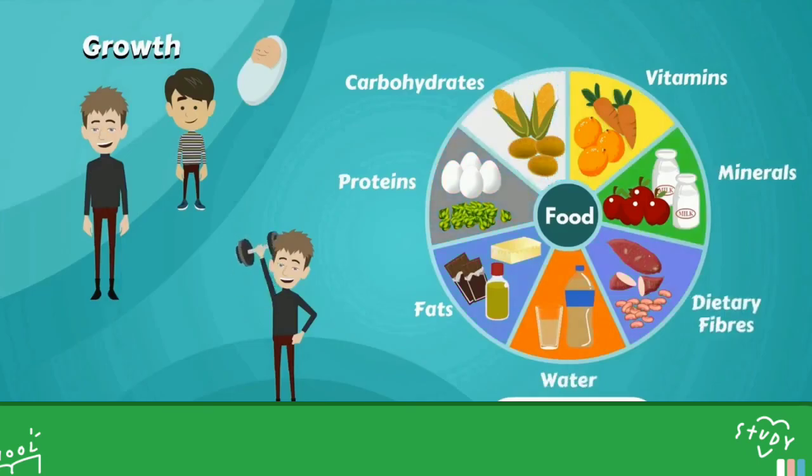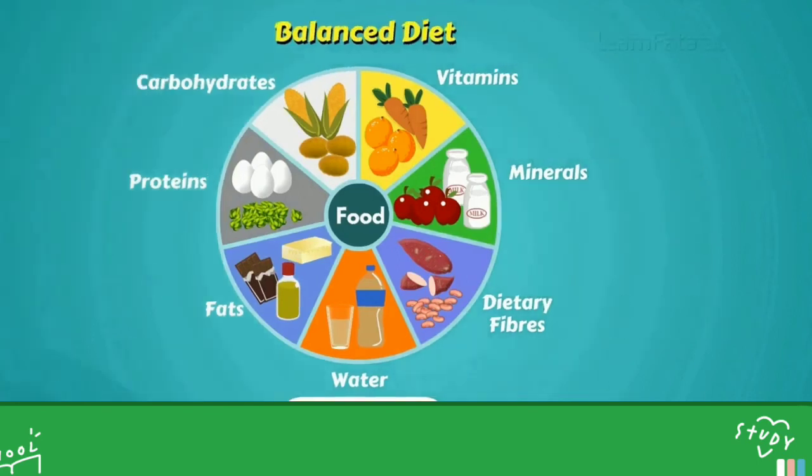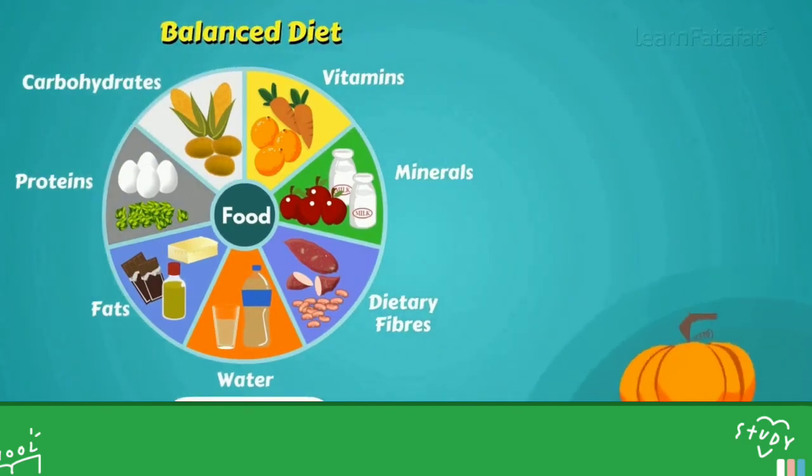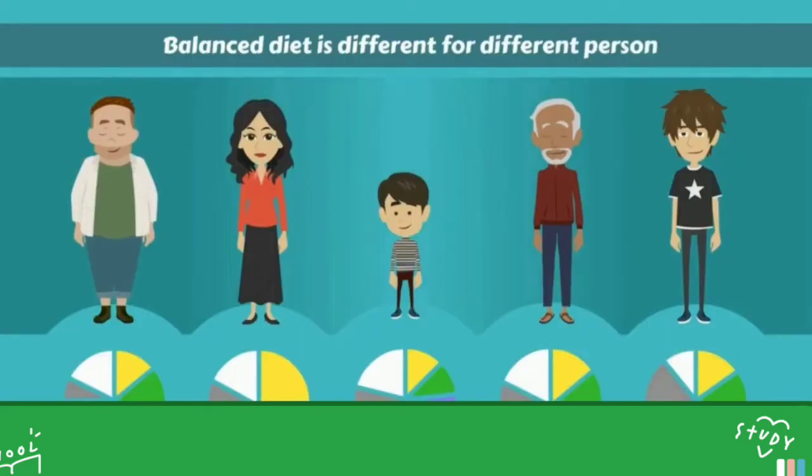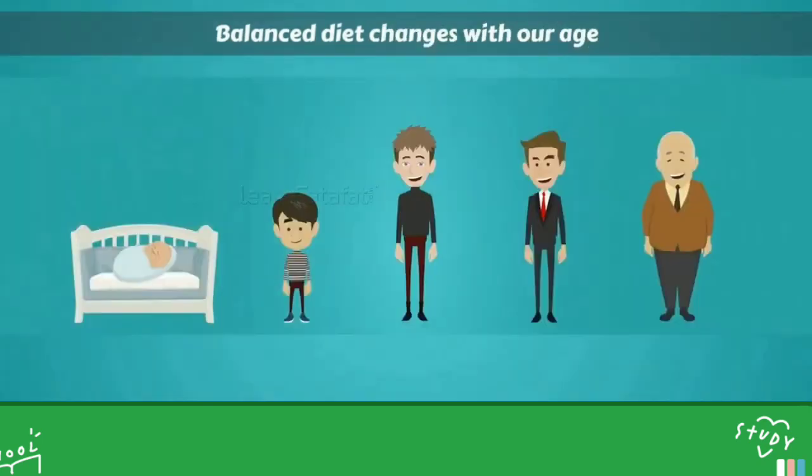We all need a proper healthy diet for proper growth and development. So we have to take a balanced diet that contains carbohydrate, protein, fat, water, dietary fibers, minerals and vitamins. So that's why we need to take a mixture of food that will contain all the necessary ingredients. Balanced diet is different for different persons. Balanced diet also changes with our age.